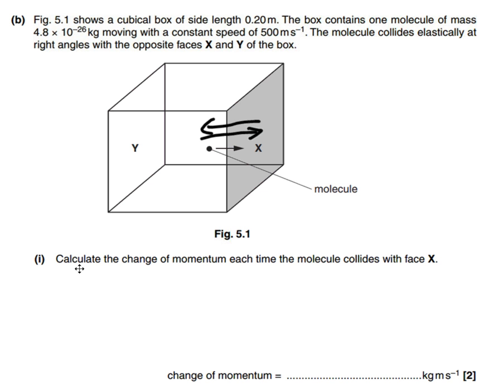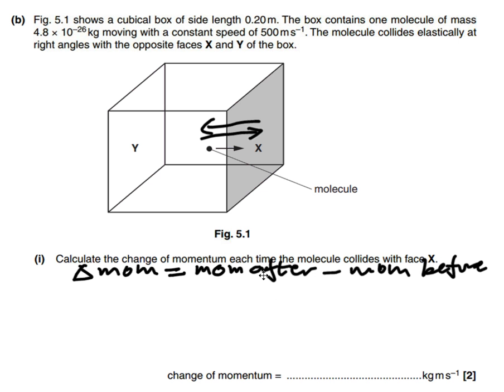We're looking for the change in momentum, which is the momentum after minus the momentum before. So let's take a look at what it was before.